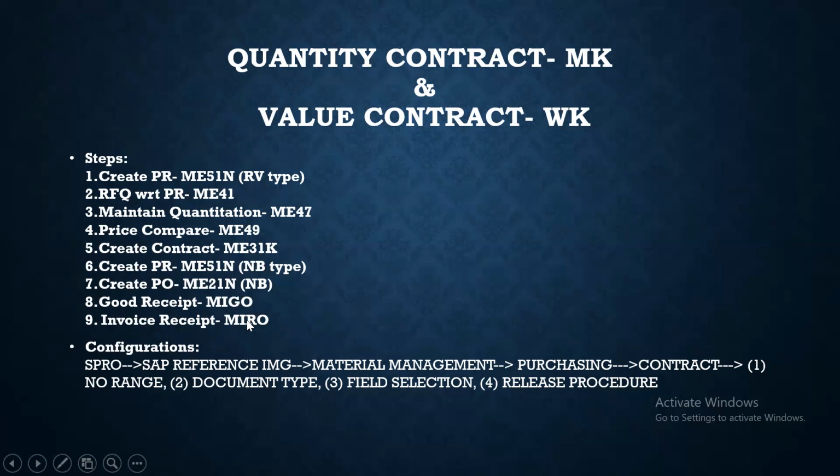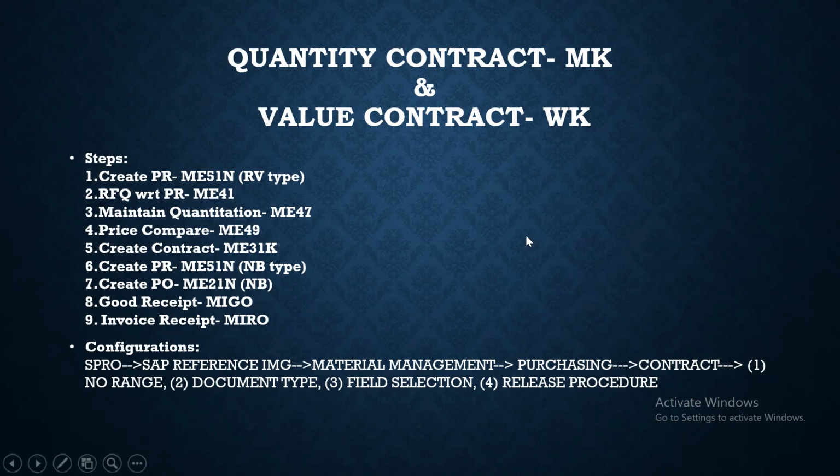And what will be the configuration to create the different document types of a contract? So you have to go to the SPRO screen, then SAP Reference IMG, then go to Materials Management, then Purchasing, then go to the Contract. In that screen, we can define the number range, document type, and we can define field selection also, where we can mention which field will be mandatory and which field will be optional. Then release procedure also. If you want to activate the release procedure for the contract, you can activate that. So these are the steps we will follow.